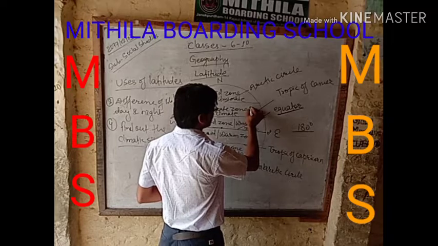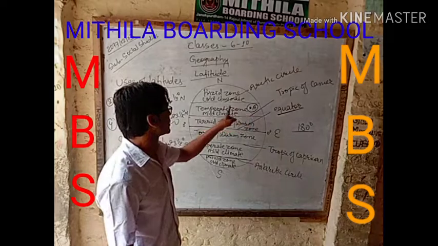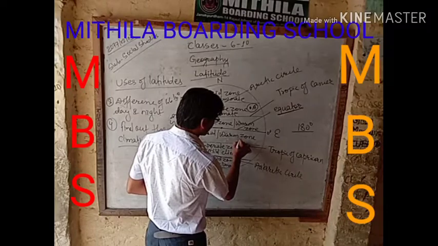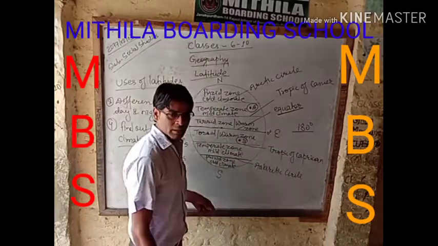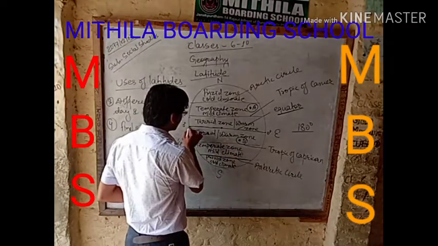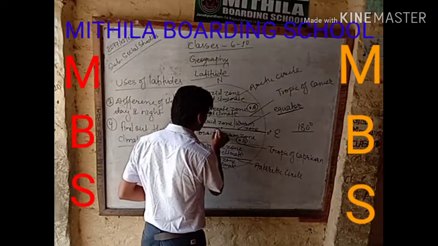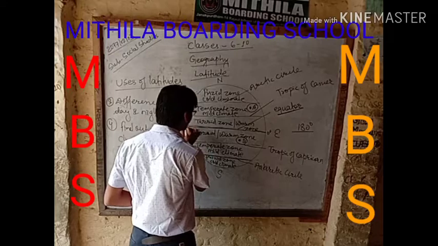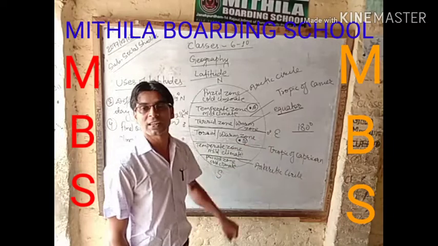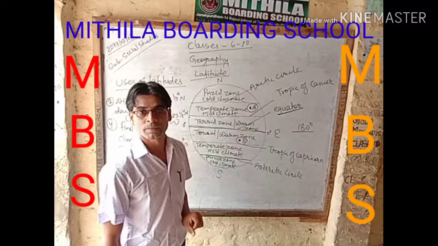Imagine that place A is located here. What will be the climate of place A? The climate of place A will be temperate climate. If place B is located here, what will be the climate of place B? It will have warm climate. But the places lying in and around the equatorial region, what type of climate will be there? There will be extremely hot and wet climate.